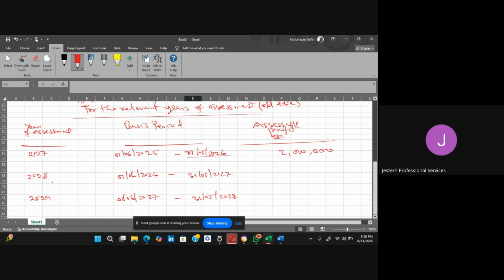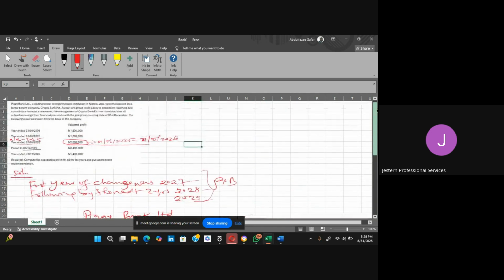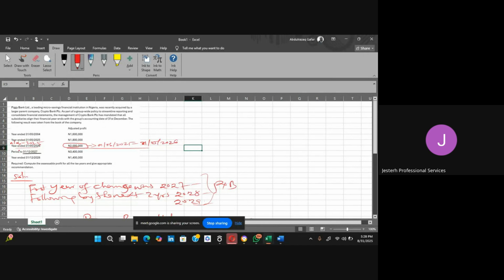For 2028, we have 1 6 2026 to 31st May 2027. So if we are to check the accounting profits that this one relates to, let us come here. We also have this, but you can see that this is period two, which means whenever you have period two, it means number one, either that profit is longer than 12 months or it is shorter than 12 months. Are you getting it now?